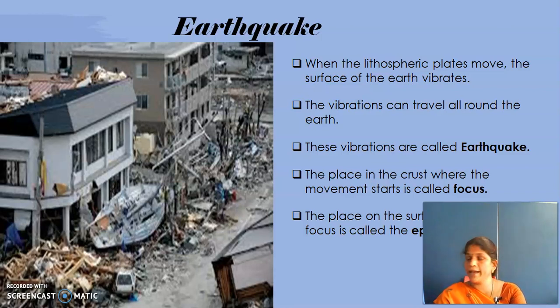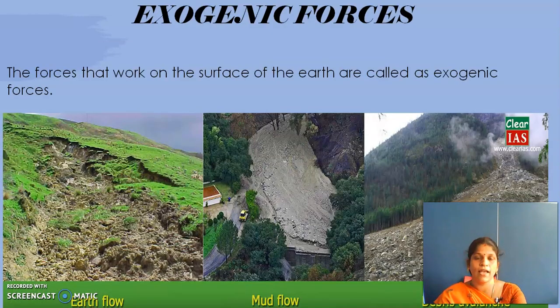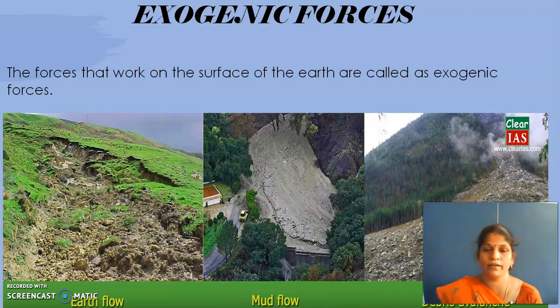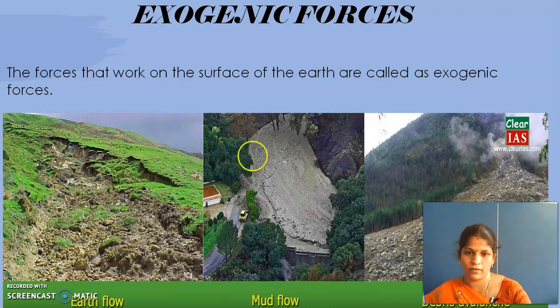Next, exogenic forces. Listen here, exogenic forces. Due to the river course or the heavy rainfall, the place changes like this.